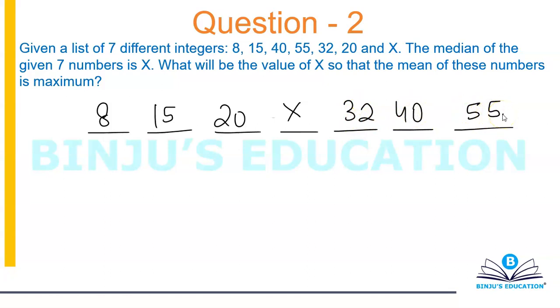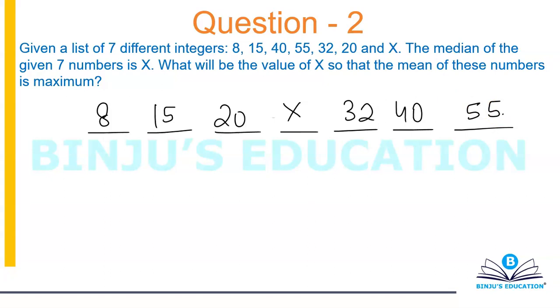I started with the smallest and went till the highest. So I have a list of 7 different integers and the median is X, which means the 4th position is X. I placed X at the 4th position and arranged the remaining numbers in ascending order, with dashes for the rest. The question is, what should be the value of X so that the mean is maximum?